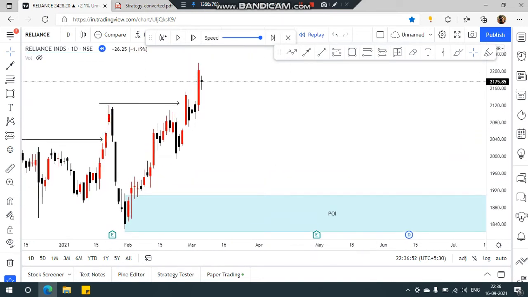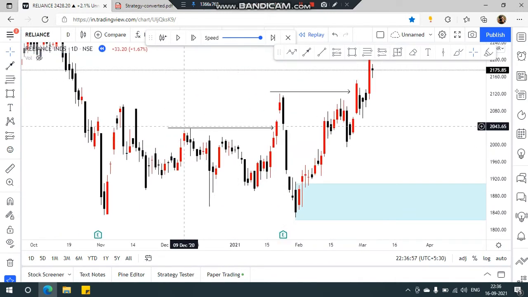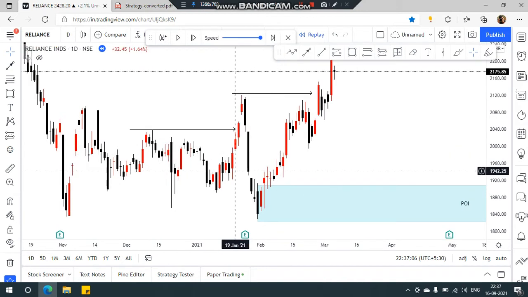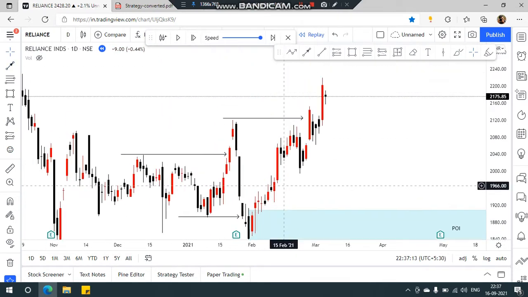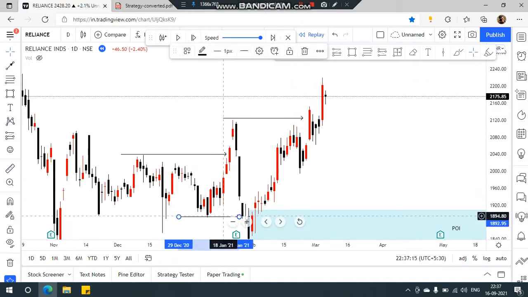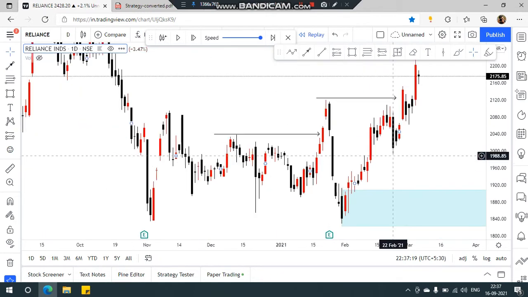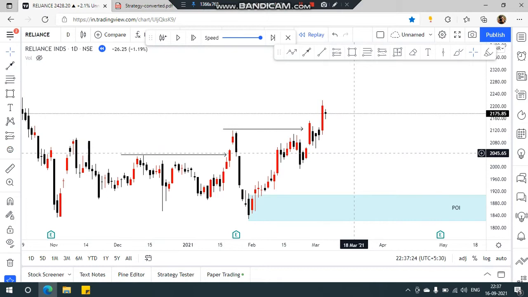So you might ask me why. So this broke structure here and the impulsive candle. Okay, so the order block should be somewhere around here, right? Yes, you are correct, but then again it broke the structure here. Okay, and went downwards. Okay, formed a new low, so I won't be considering this. Okay, but I could say that this could be a liquidity grab to the downside. If you don't know liquidity grab, don't worry, forget that I told you that concept.